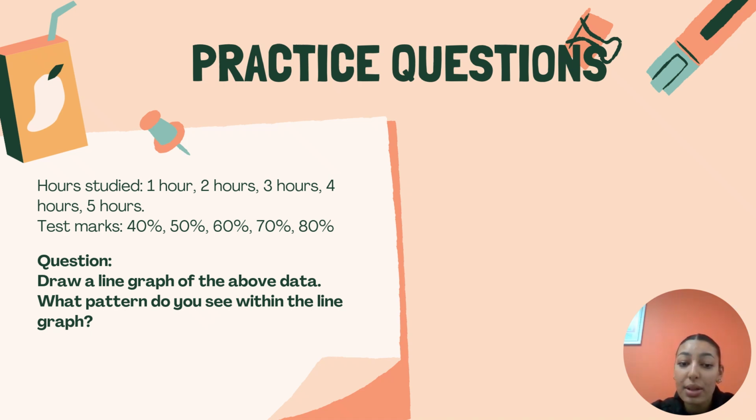When it was 3 hours, it was 60%, 4 hours, 70%, and 5 hours, 80%. Now, you are going to draw a line graph on the above data, and just under your line graph, answer in 4 or 5 sentences what pattern you see within the line graph, and you must give me a reason why. So, for example, I see my mark decreasing the more I studied because in my line graph, Okay?